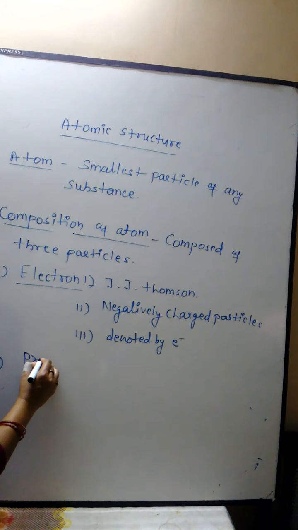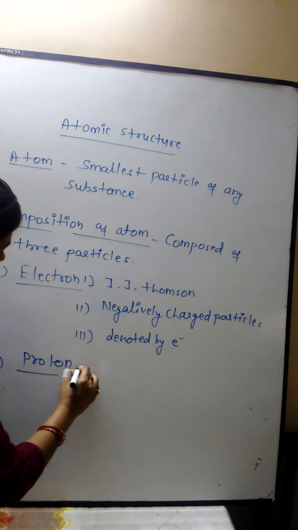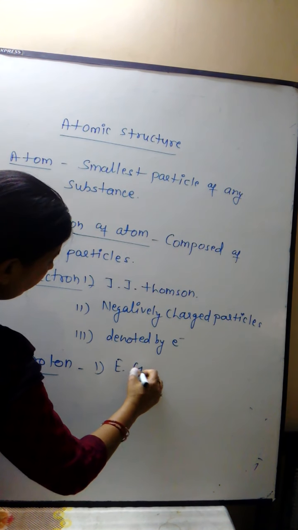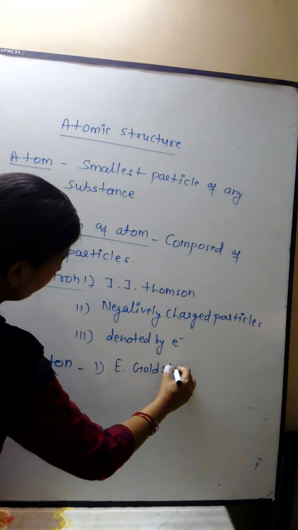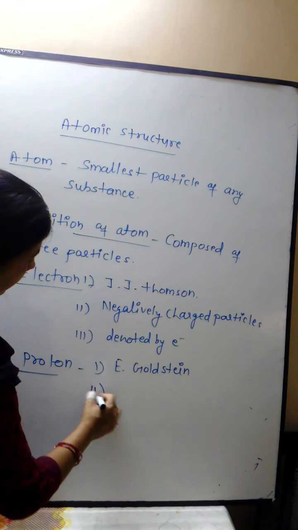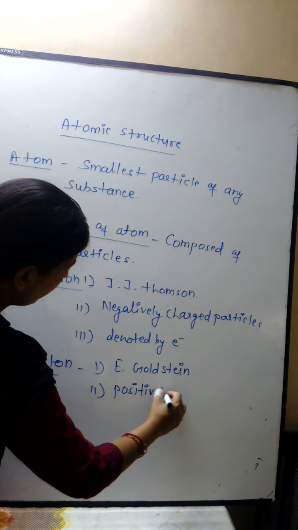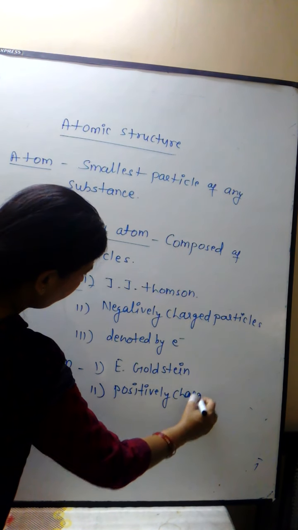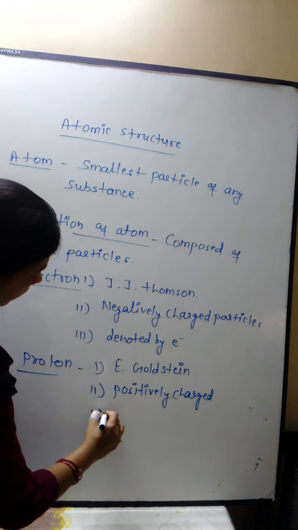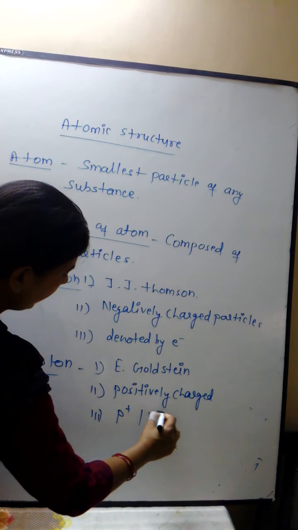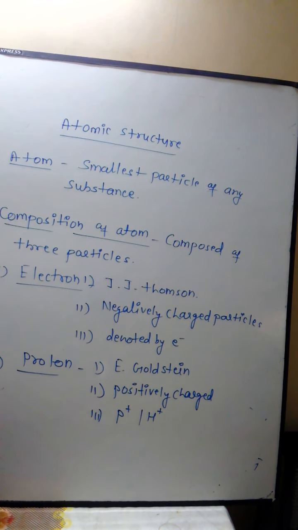Second is proton. Proton was discovered by scientist E. Goldstein. It is a positively charged particle having positive charge, and we denote it by p positive or H plus ion. So the second particle is the proton and third is the neutron.